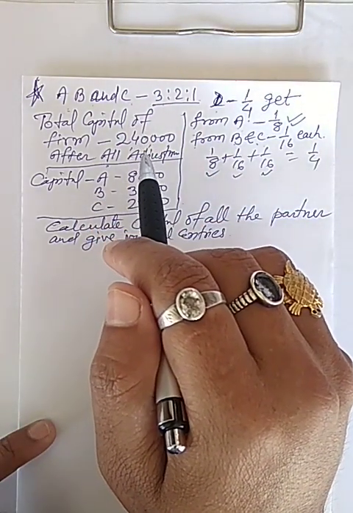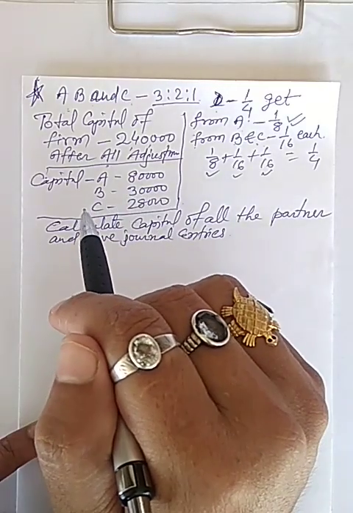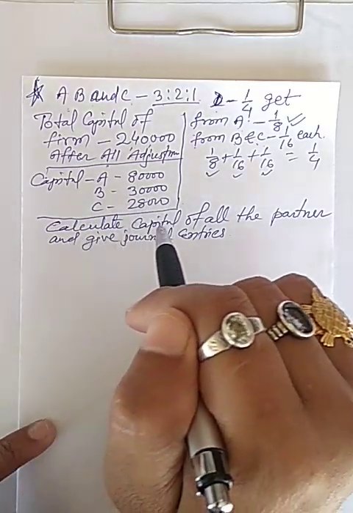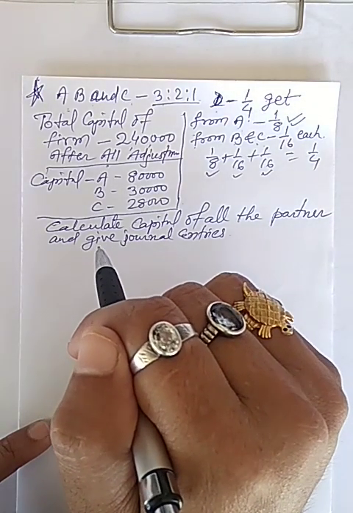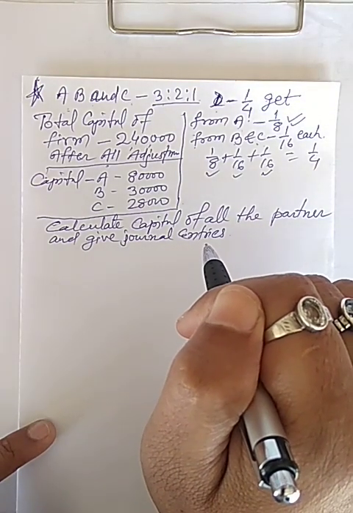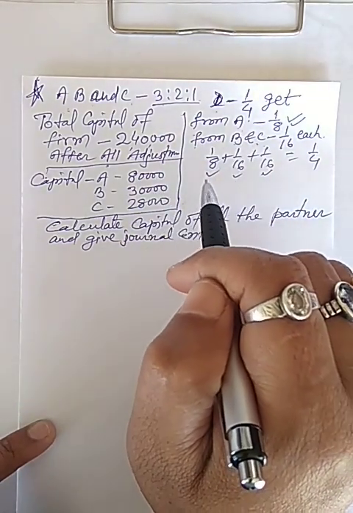A's, B's and C's capital is given. Calculate capital of all the partners and give journal entries according to new profit sharing ratio.